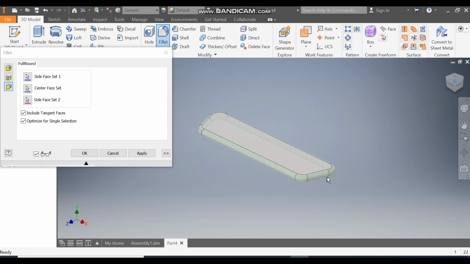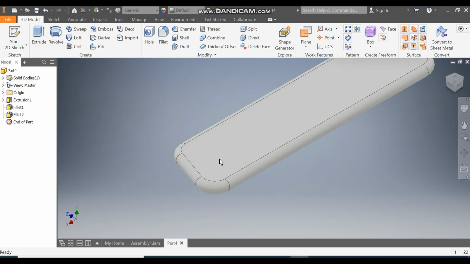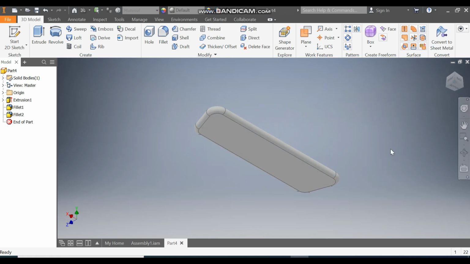Apply. Now here we'll click on all round fillet, select this face, select here, rotate, select here. Okay, so this will make all round fillet. And this is of 10 mm, so this fillet radius will become 5.